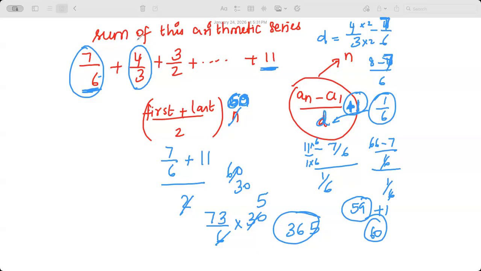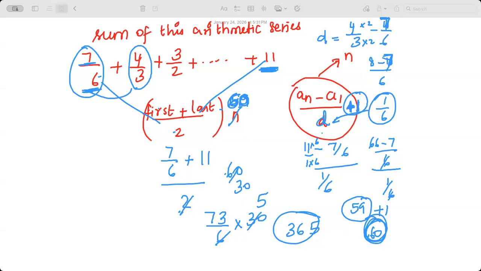Okay, so basically, first you find out what the common difference is. See, the problem with this series is it's so much in fractions that you need to find everything. Find the common difference first, and then find the number of terms. How do you find the number of terms? The last term minus the first term, divide by the common difference, plus 1. So that got me 60 terms. So I plugged in those 60 terms. Sum of the arithmetic series is first term plus last term divided by 2 times the number of terms. First term is this, last term is this. So plugging in 7 by 6 plus 11 by 2 times 60 gave me 365.